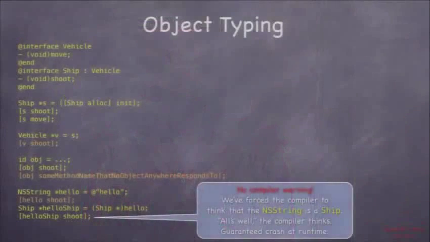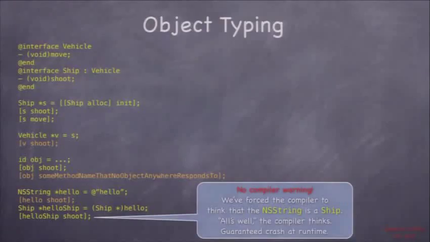Casting can be super dangerous, just like in any language. But we do cast sometimes, and the times we cast are the same kind of times we use id, which is protected times. I'm going to talk about that protection on the next slide. So if we then said helloShip shoot, that would not generate a compiler error because helloShip is a ship star. However, it would crash at runtime because strings don't respond to shoot.